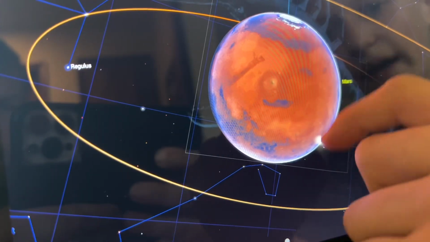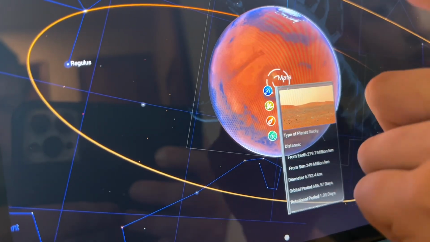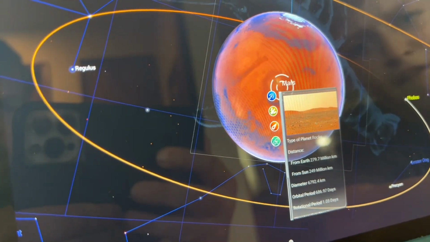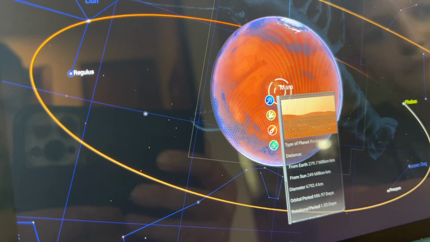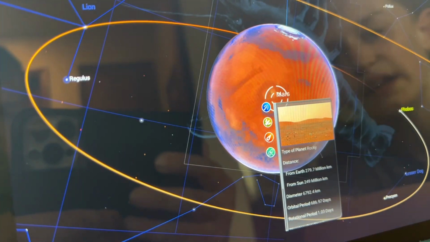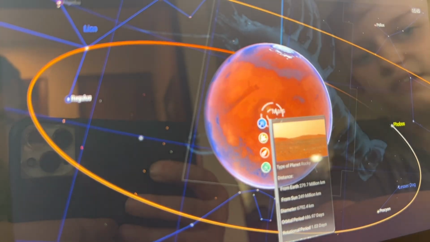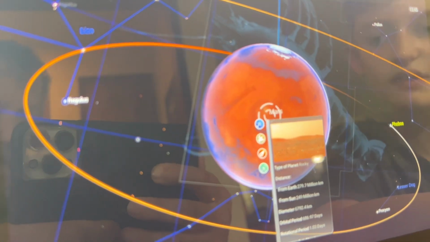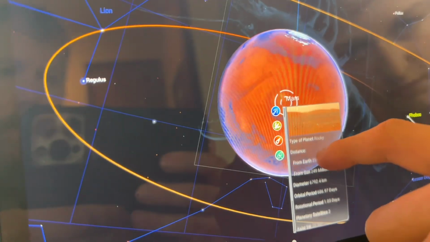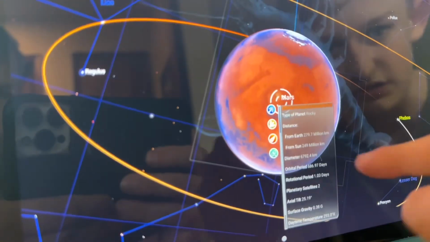I'm guessing that's a moon, and apparently there's a North Pole. Obviously it is red. It is rocky. There was a possibility that it could have sustained life, and it used to have water, which is really cool. It is very much rocky, that's for sure.